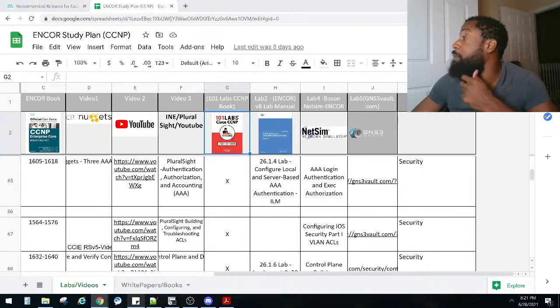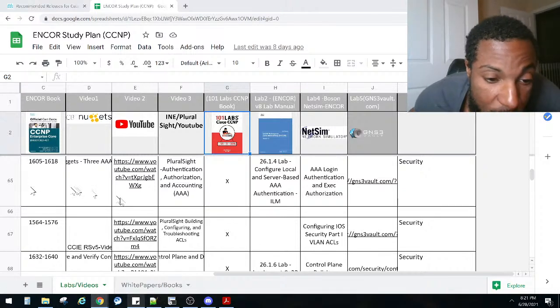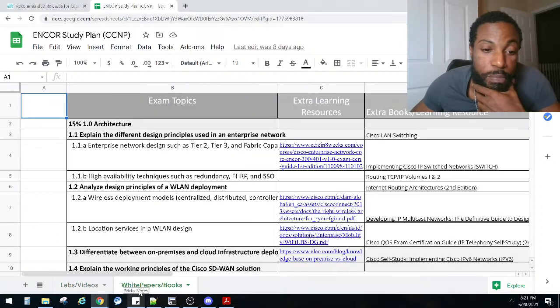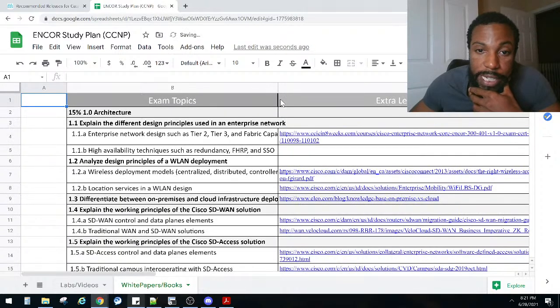Let me know. Nice, white paper tab, appreciate that. That's right, I forgot to tell you guys. Appreciate you for pointing that out. There's also a white paper tab, right? So you click this tab right here. There's also several white papers. So double click this guy right here. Double click that guy right there.